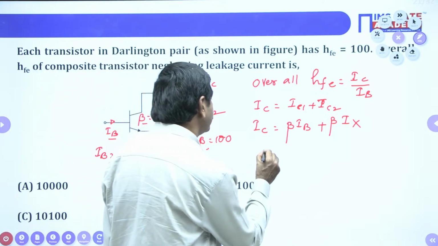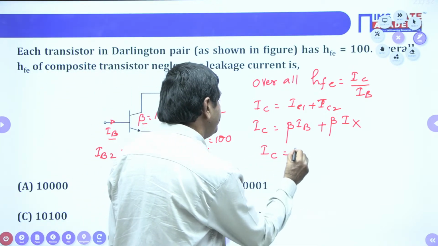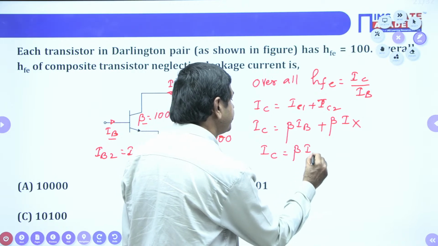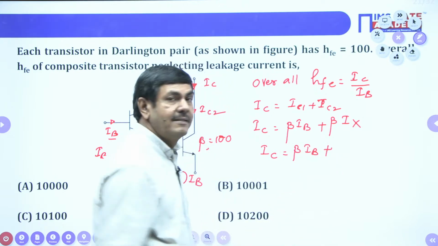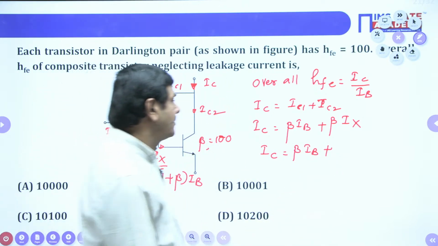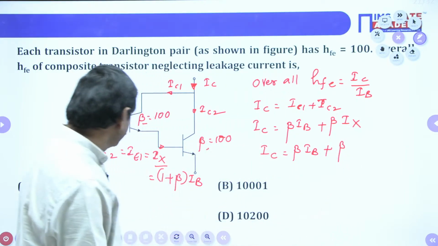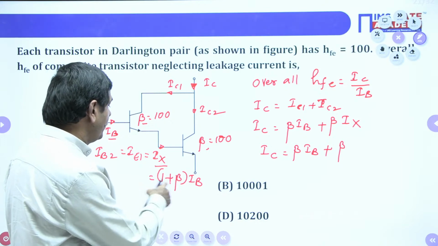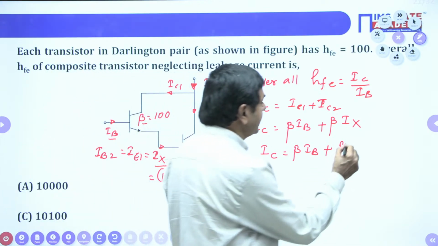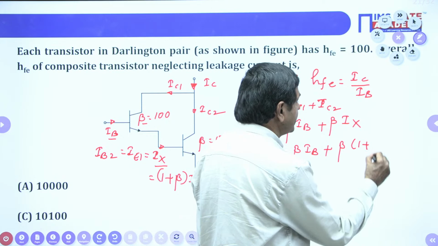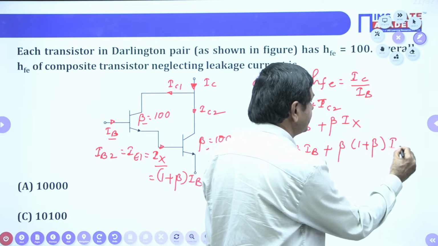IC is nothing but beta into IB here plus beta into IX. What IX do we get from the problem? IX is nothing but 1 plus beta into IB. Yes, I can write 1 plus beta times IB, we are getting here now.